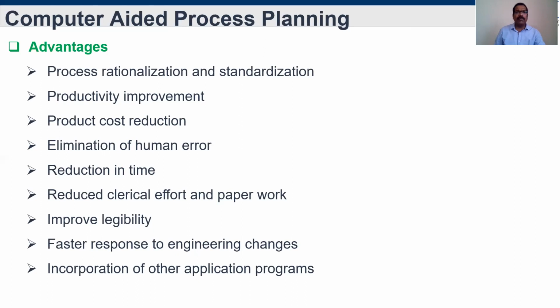Everything will be stored in the computer so that it is easy to use that data immediately and prepare the process plan. But with a manual process plan, we have to check each and every time what is available. The data is available, and with knowledge we can do it, but it is a time-taking process. So reduced time is possible with computer process planning.